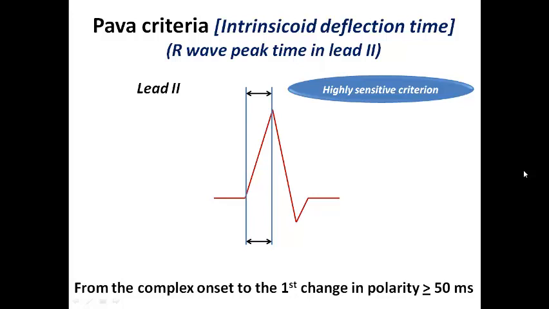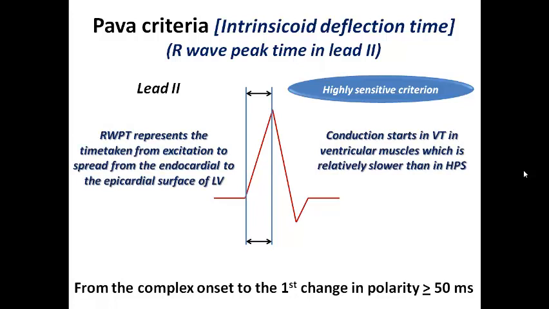Here I calculate from the onset of the complex to the first change in polarity, not just in the R wave. If it is more than 50 milliseconds, this is sensitive and suggestive of ventricular tachycardia because of the slower conduction. So R wave peak time represents the time taken for excitation to spread from the endocardial surface to the epicardial surface of the LV.